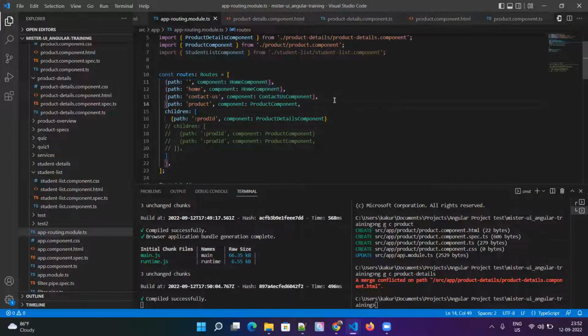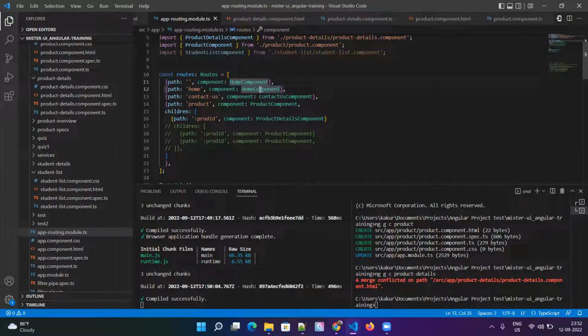Because Angular will get confused, right? If you have two router outlets in the app component, it will not know which router outlet to pick for rendering the components. That's the reason. And also, if you have two router outlets, in one router outlet you can render this component, but in the second router outlet it doesn't know which component to render. That is the reason the structure is maintained.